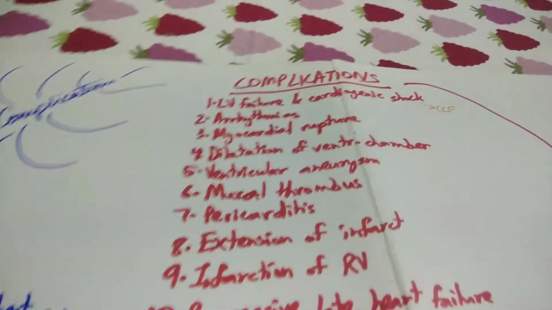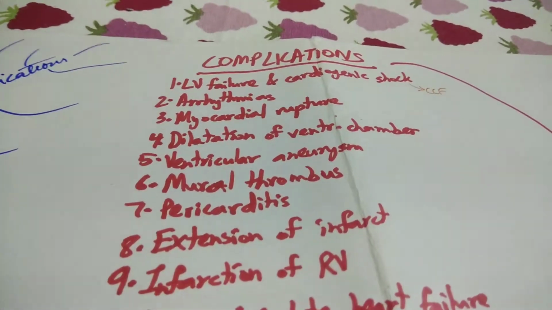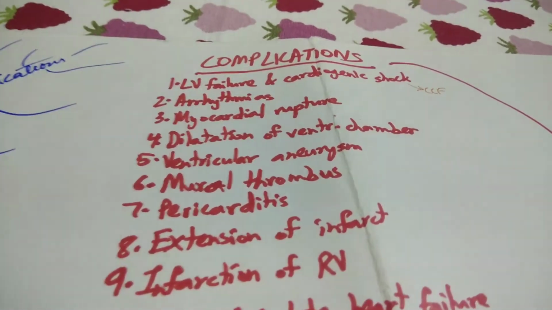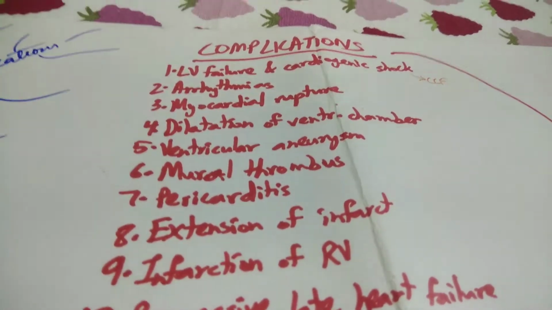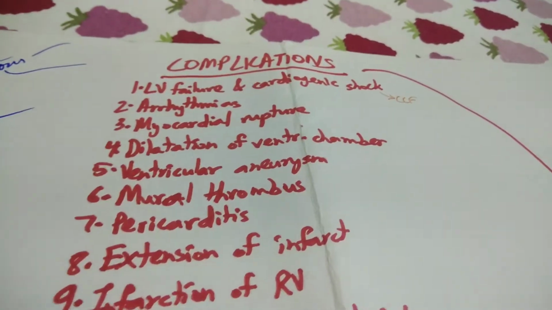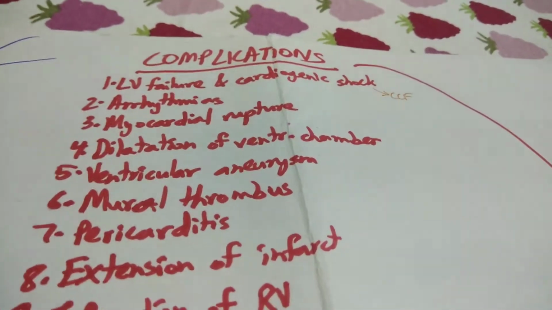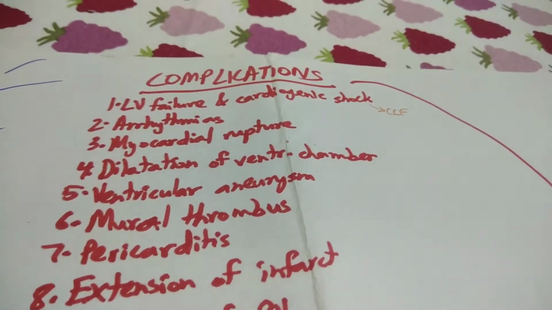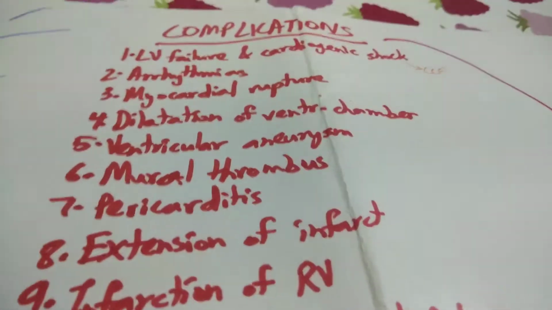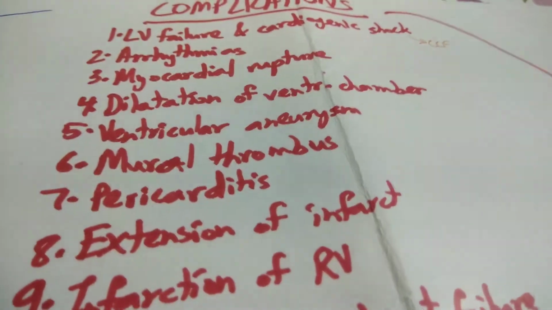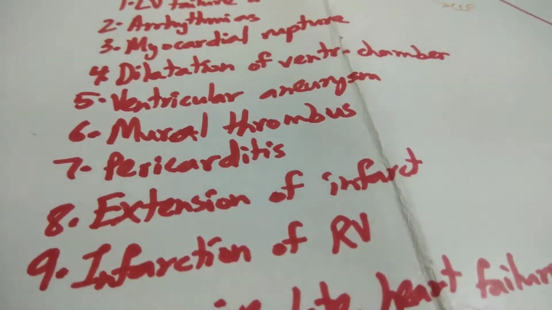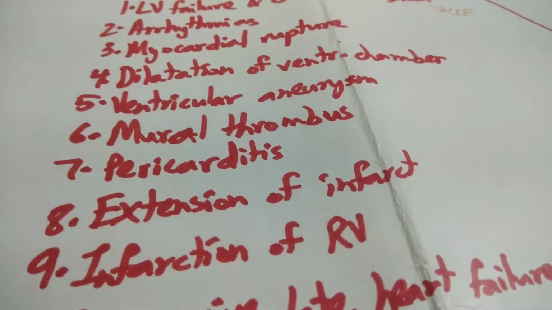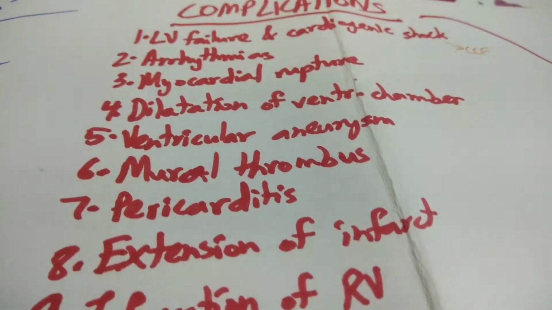Now let's look at left ventricular failure and cardiogenic shock. Ventricular failure is the most common cause of death. Often there's a really large infarct, which can affect more than 40% of the left ventricle, and can lead to cardiogenic shock, which can cause congestive cardiac failure. It's more commonly seen in elderly people. If there's mild dysfunction in the left ventricle, it can lead to pulmonary edema, but if there's severe dysfunction, it can be more fatal. There's less contraction of the ventricles because of this fibrillation.